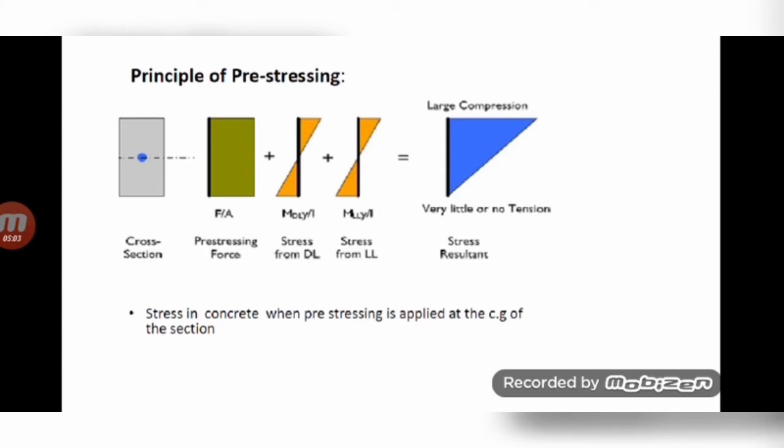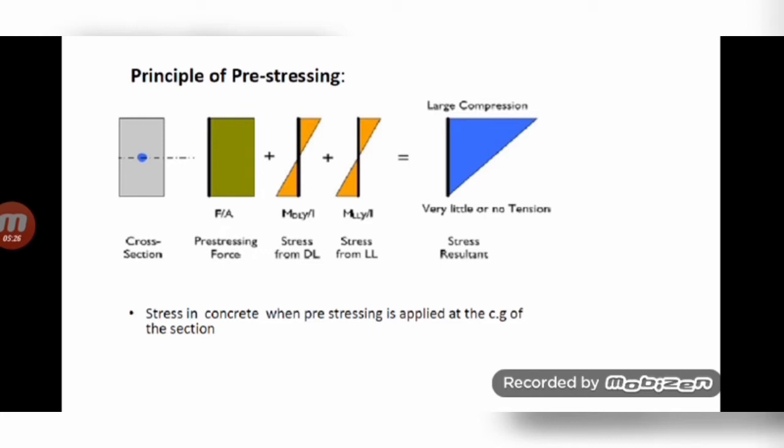So this is the principle of prestressing. The figure shows a cross section of the RC beam or RC element. First one is the prestressing force, so it is an axial force. Here the prestressing is applied at the CG. It's the stress in concrete when prestressing is applied at the center of gravity of the section. Just see the blue color point, which indicates the prestressing force.